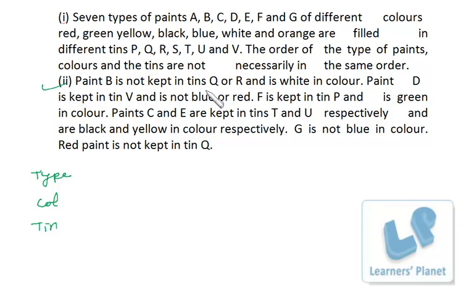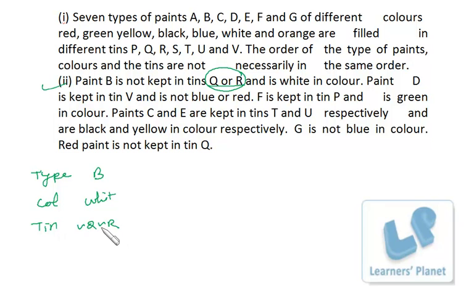Paint B is not kept in tint Q or R and is white in color. So paint B is white in color and it is not kept in Q and R. Now you have 2 ways. Either you just highlight this area, or if you are taking an online test and you just have to go for the paperwork, then you just mark this or something like this.